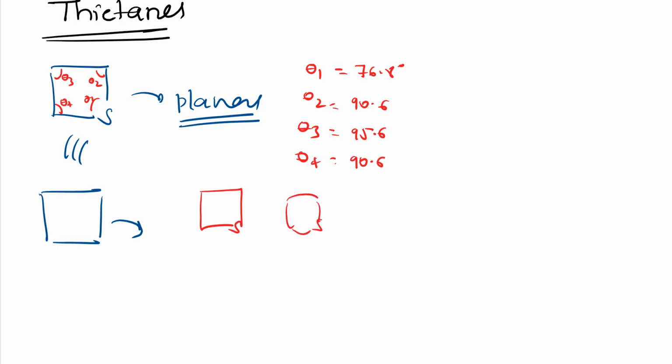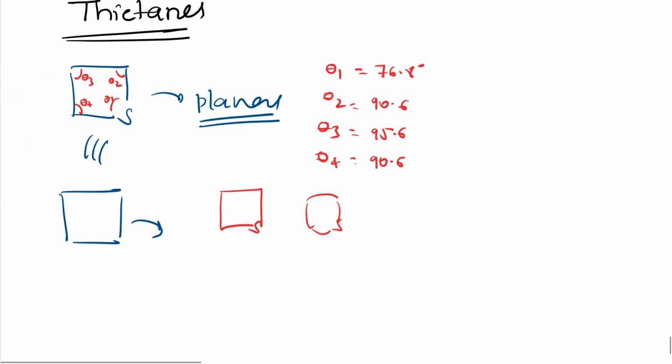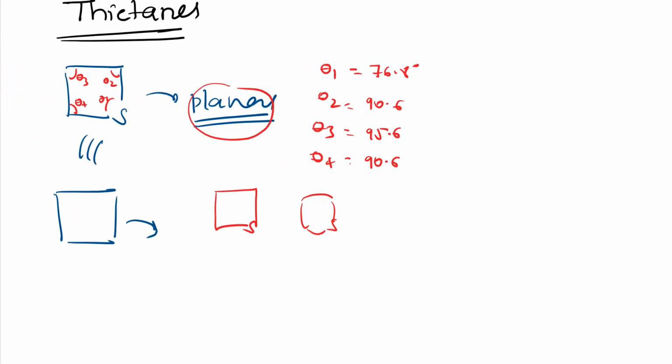So it is not exactly planar. And I have also told why cyclobutane is puckered: here two hydrogens are absent, whereas there all hydrogens are present, so because of repulsion it will be a puckered structure. I have also told, like when birds fly, their wings-like structure is because of this repulsion only. Two are in one plane, and these two will be either above the plane or below the plane, on the opposite side.